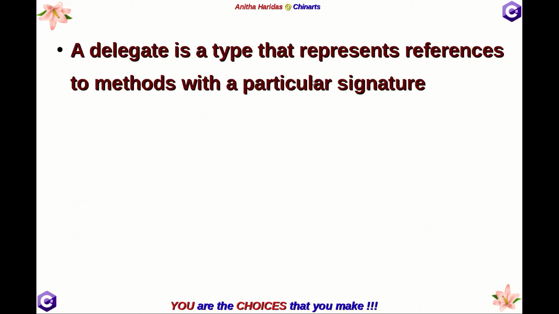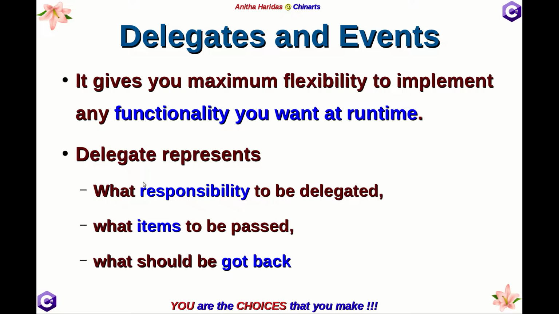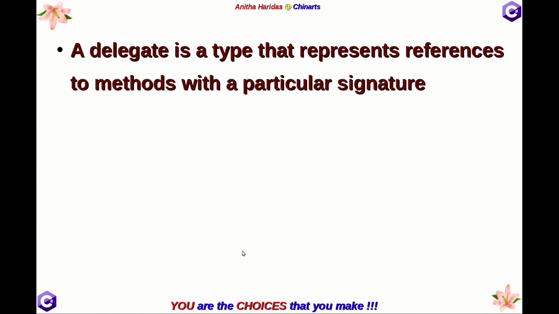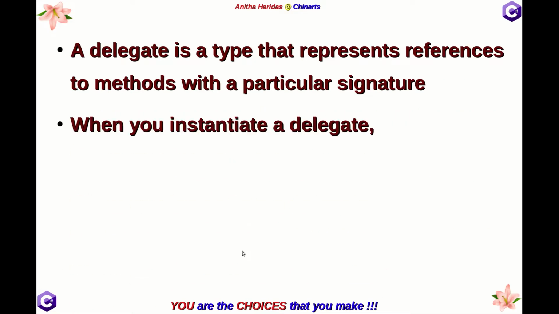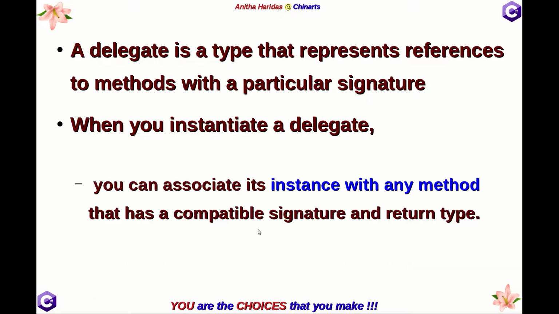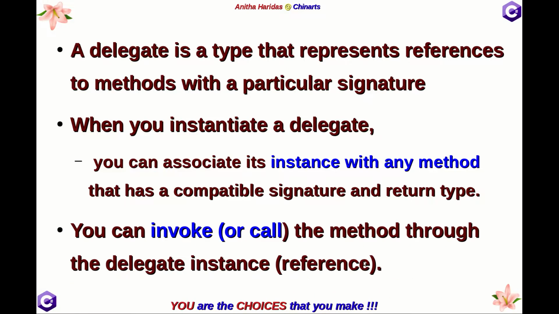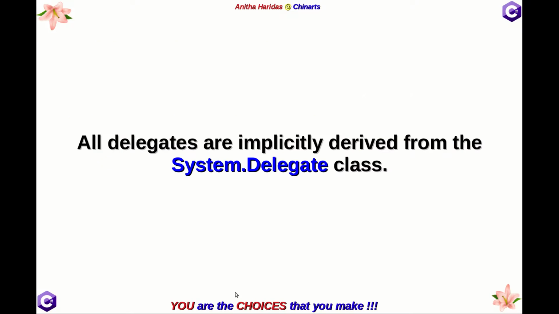A delegate is a type that represents references to methods with a particular signature. So that is what was given in the previous slide. You have to give three pieces of information for the delegate to call it a signature. When you instantiate a delegate, you can associate its instance with any method that has a compatible signature and return type. You can invoke it, or you call it as calling the method through the delegate instance.